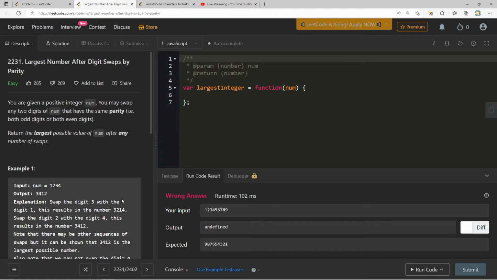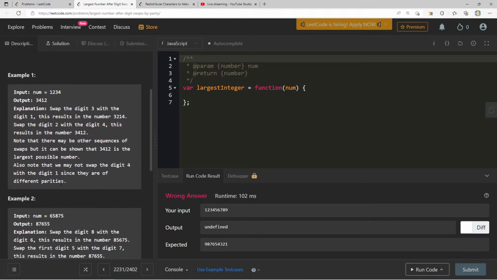I was almost thinking of just sorting the number from greatest to smallest, but as we can see here, but it can be shown. Note that we may not swap the digit 4 with the digit 1. So if I have 1, 2, 3, 4, you might think, oh, let's put 4 in the first place. But what if we just said it needs to be the same parity, so we can do a 1 and a 3. It'd be nice if we can do 3, 2, 1, 4.